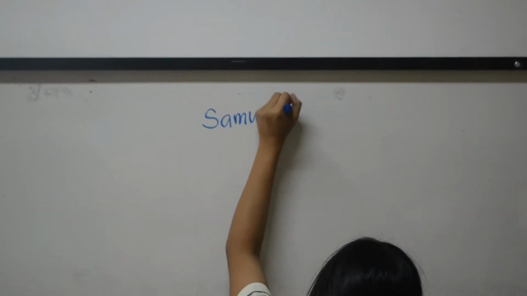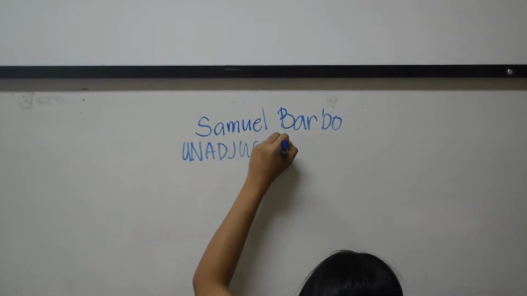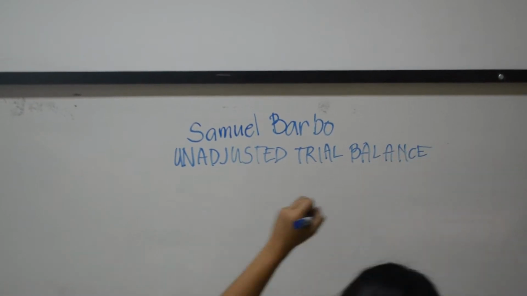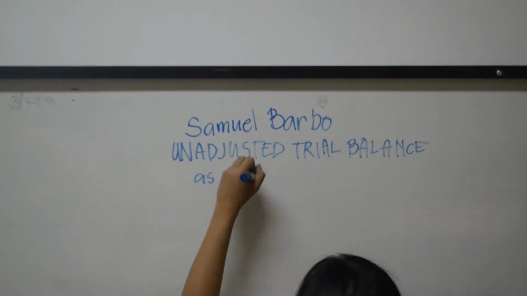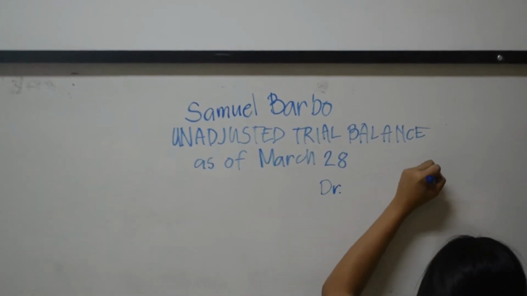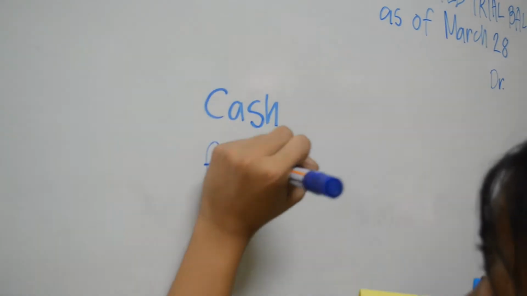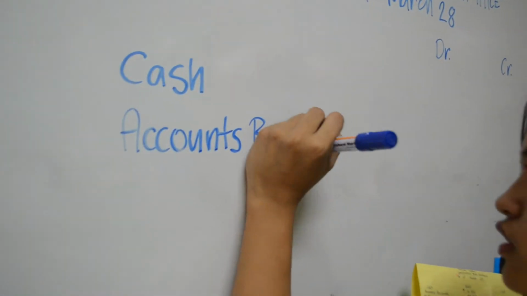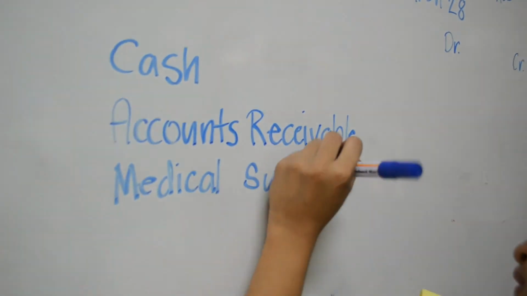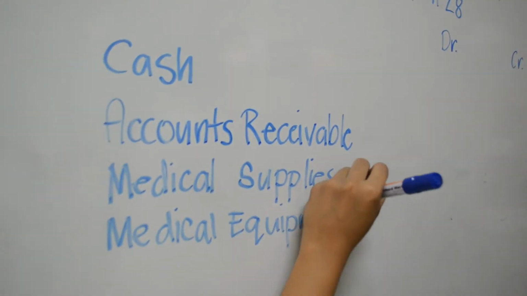The next step is the unadjusted trial balance. First is to write the title: name of the company or owner, unadjusted trial balance, and then as of the date it ends. Next is to write all the account titles in order, from assets to liabilities to capital, revenue, and then expenses. The assets: cash, accounts receivable, medical supplies, and medical equipment.